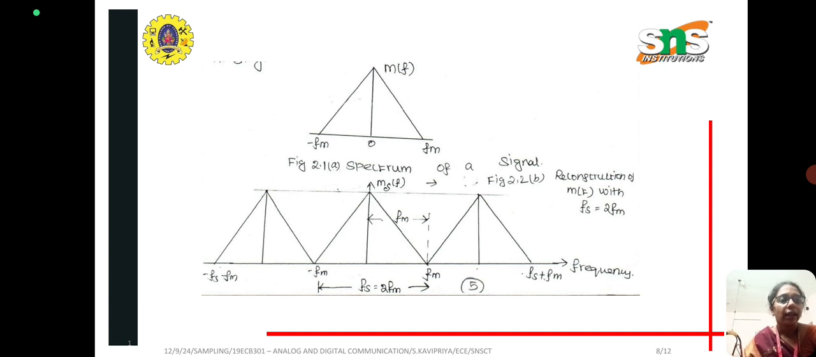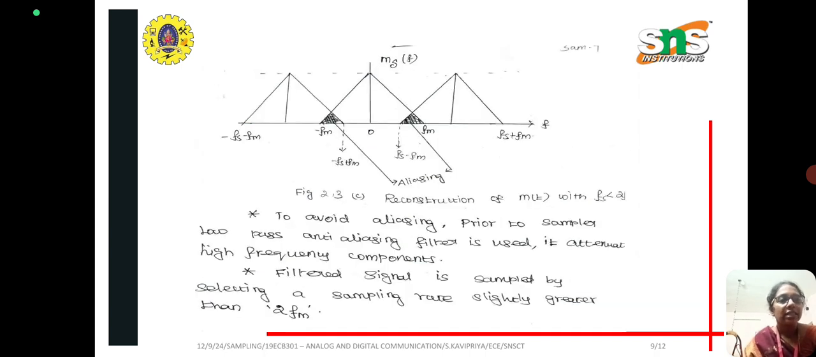So this is a diagram which represents a signal. Here if Fs is equal to 2Fm, the signals will touch each other. If Fs is lesser than 2Fm, then the signals will interfere with each other. Low frequency components combine with the high frequency components and it results in aliasing. If Fs is greater than 2Fm, there will be a proper band gap between the spectrums. So the spectrums will not interfere with each other. It results in no aliasing.